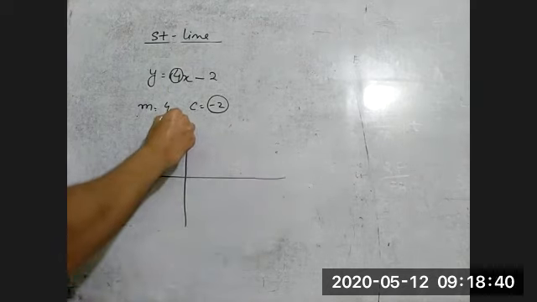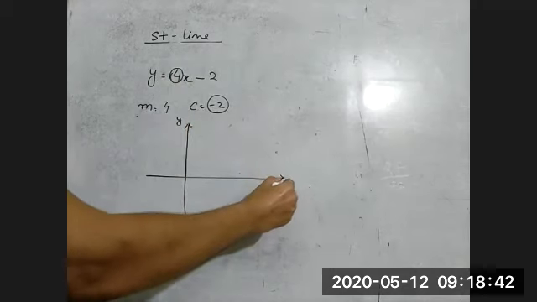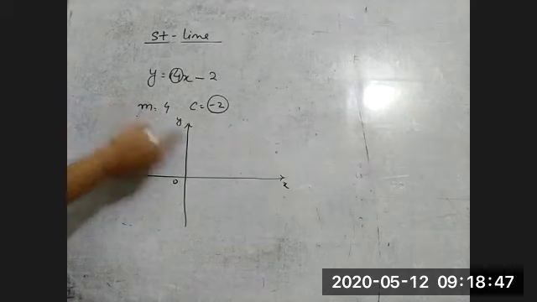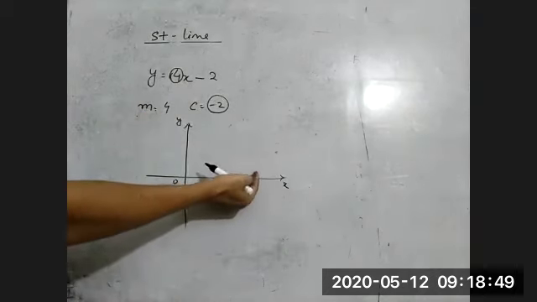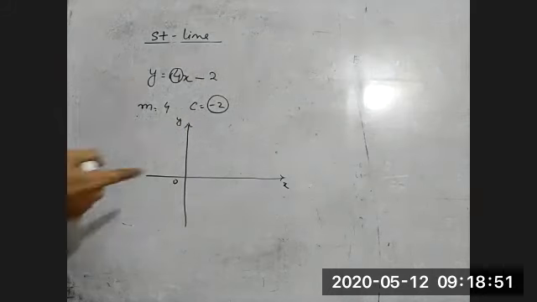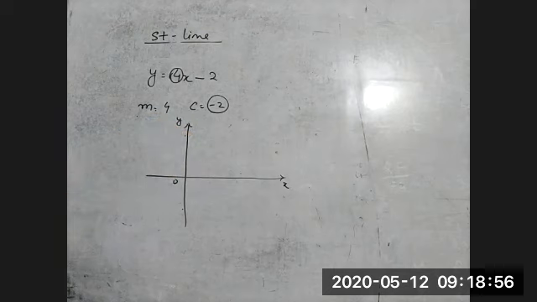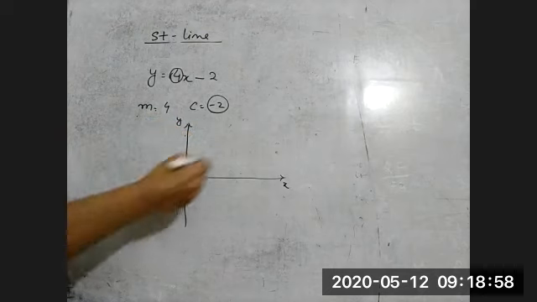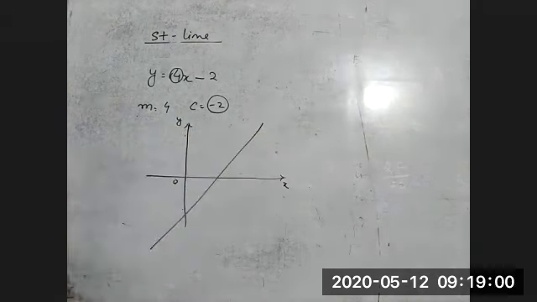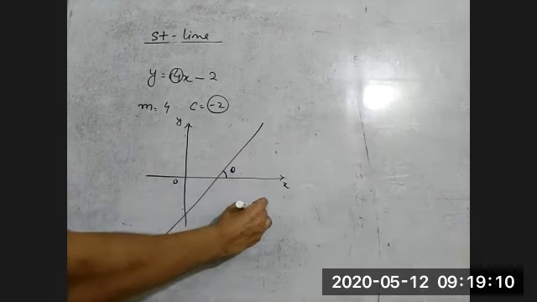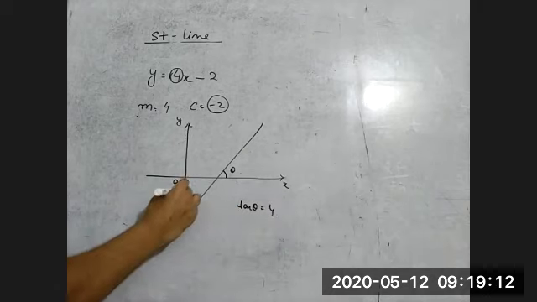This is the y-axis and this is the x-axis, right? So slope is positive, so it means the angle with the x-axis will be less than 90. And that straight line is passing through the negative y-axis. It is not passing through the positive y, because the value of c is negative. So we can do this one. Correct. So this is the straight line where the slope is theta, tan theta is equal to 4, and this value is